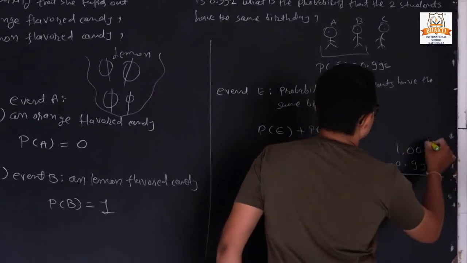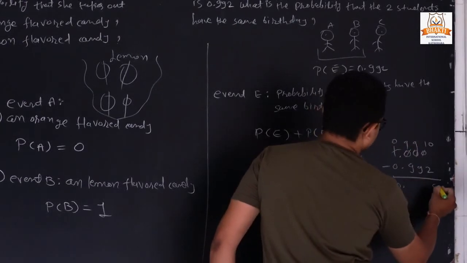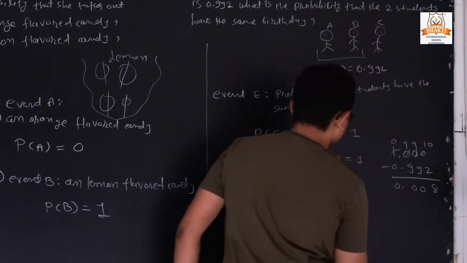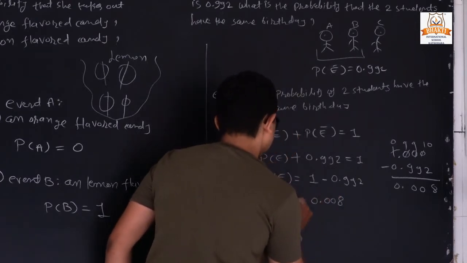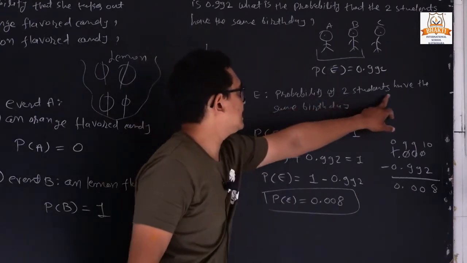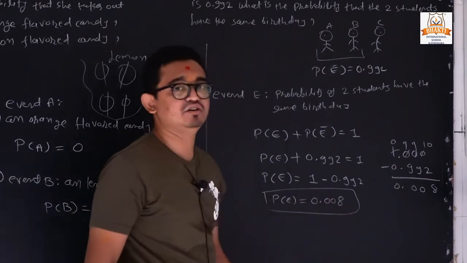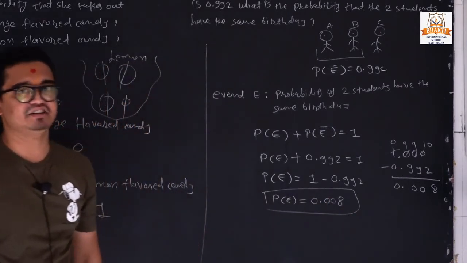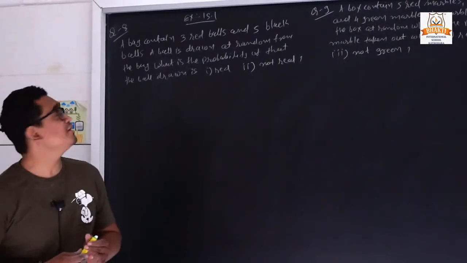0.992. So 0, 8, 0. So what is its probability? 0.008. So it means the probability of 2 students having the same birthday is only 0.008. So that is our question number 7. Question number 8, exercise 15.1.